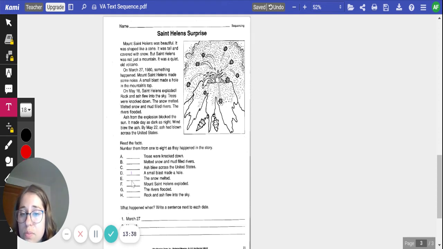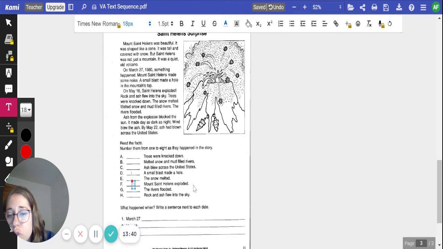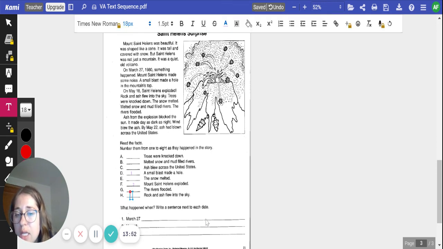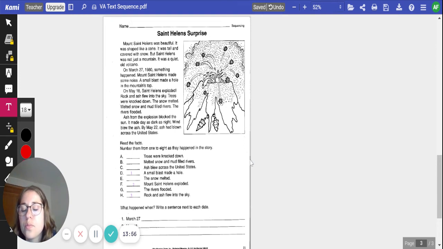Oh, St. Helens exploded. Let's put that as number 2. So we have the small blast made a hole, then St. Helens exploded. Let's think about what would happen next in the story. Rock and ash flew into the sky. Let's put that for number 3. Go ahead and do the rest on your own, putting them into sequence order. You may look back up at the text if you need to. Get all of your numbers written down and click play when you're ready to review them.